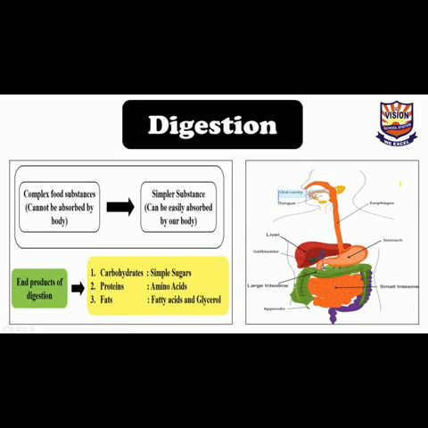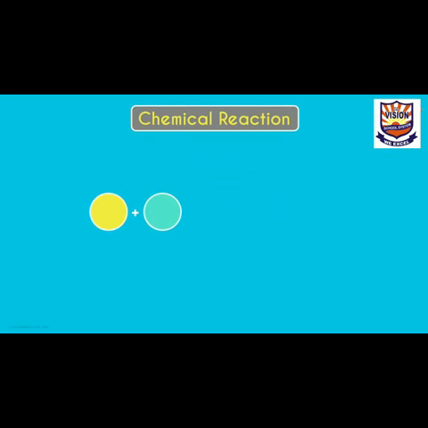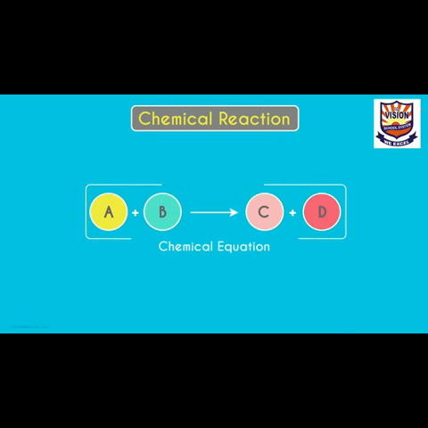Another type is the chemical change. Change in the chemical property involves chemical reaction. One or more new substances are formed. Often these changes are irreversible. Example, digestion. Complex food substances are changed into simpler substances. End products of digestion are carbohydrates, proteins, fats, simple sugars, amino acids, fatty acids, and glycerol.